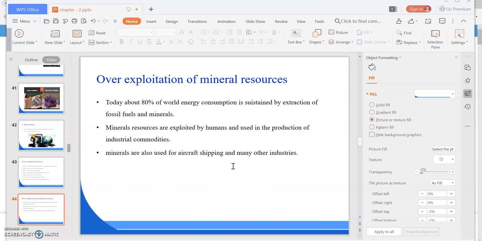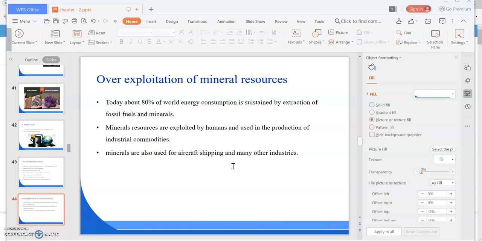Next is over exploitation of mineral resources. So we need to control it. We need to control the overuse or misuse of the mineral resources. Exploitation or over exploitation means the overuse. If we are overusing it or misusing it, that means we are over exploiting it.